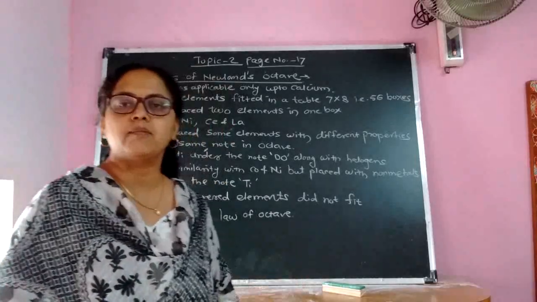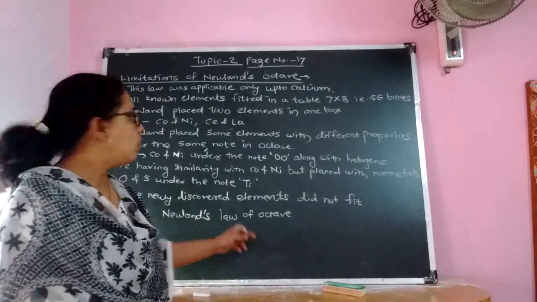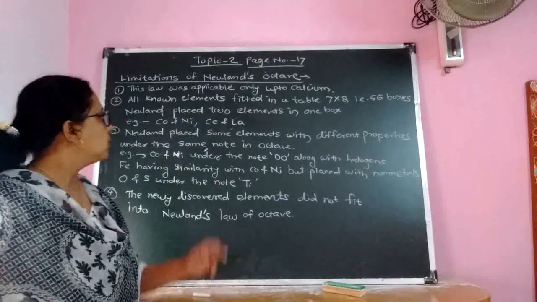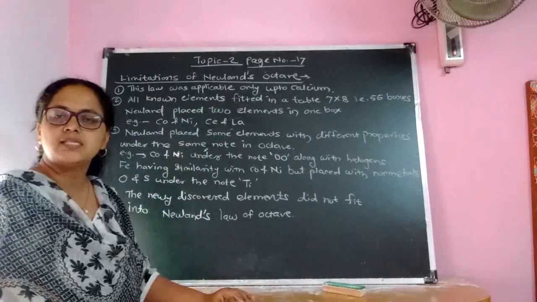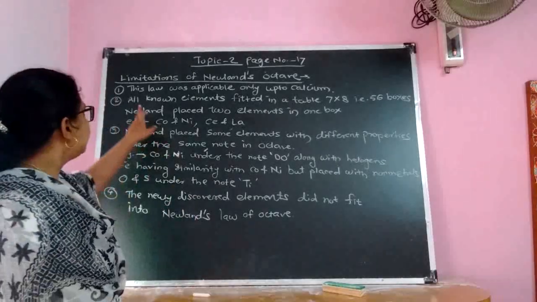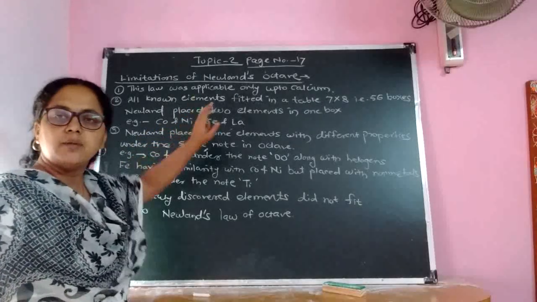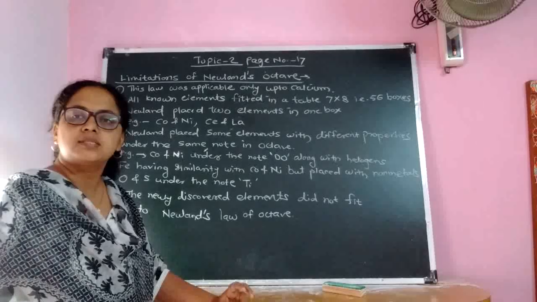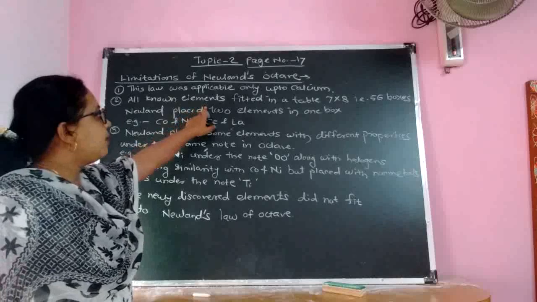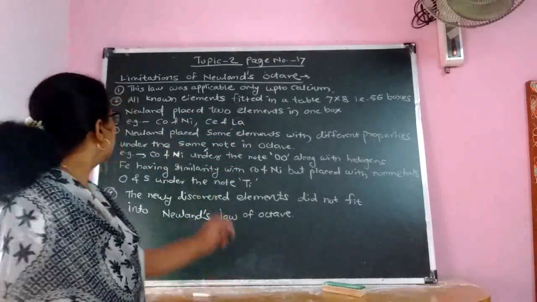I have written on the blackboard. There are a few limitations of Newland's law of octaves. What are they? First, this law is applicable only up to calcium. That is, this law is verified up to the calcium element. Then next, all known elements at that time, that is at the time of Newland, only 56 elements were known to the scientific world. So all known elements fitted in a table of 7 into 8, that is 56 boxes.